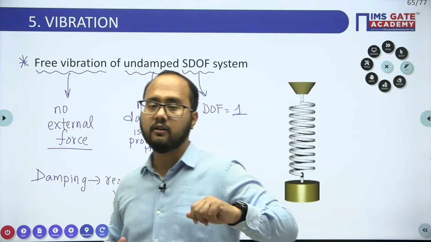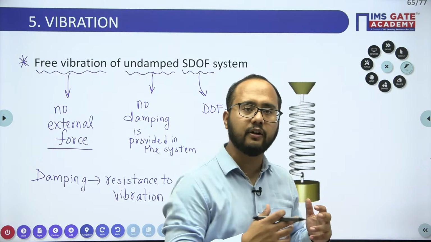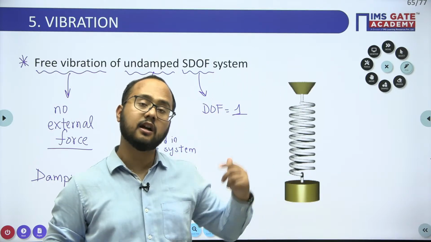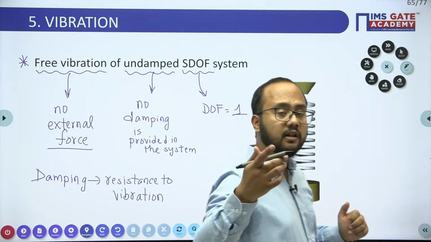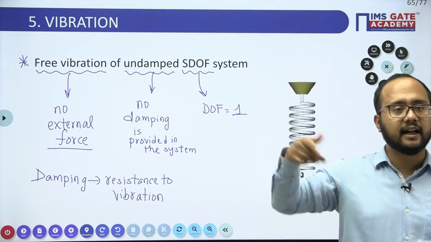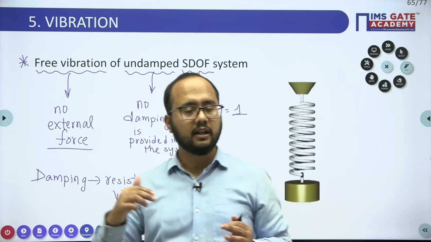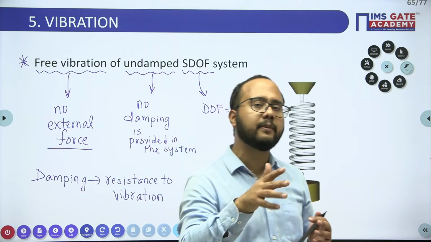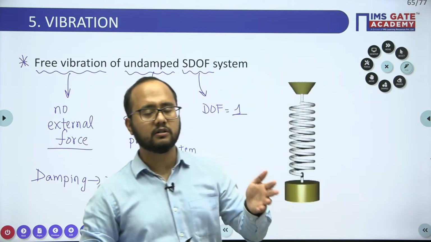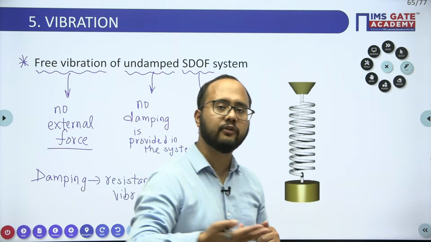A famous bridge failure is the Tacoma bridge failure, because of the vibration only. At that time they didn't consider this vibration concept. Because of the wind load, a vibration was set up in the bridge and it collapsed after a few months of its operation.